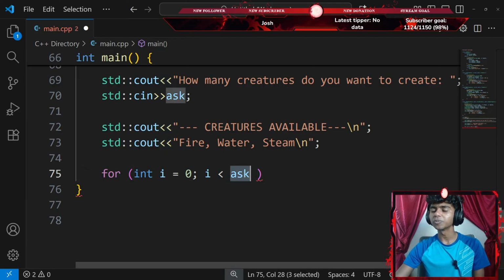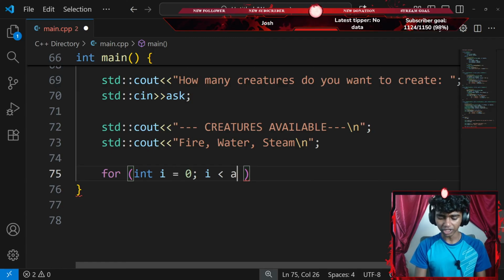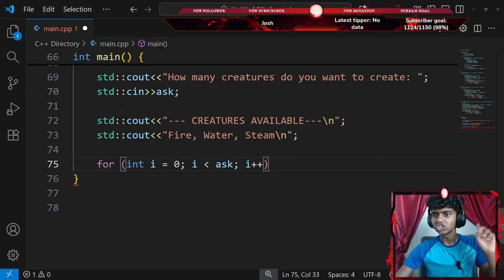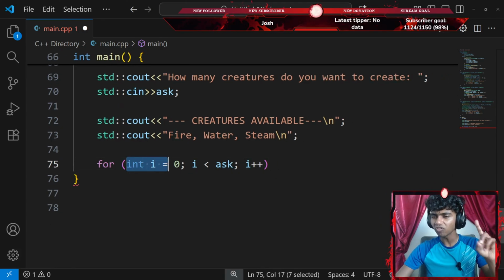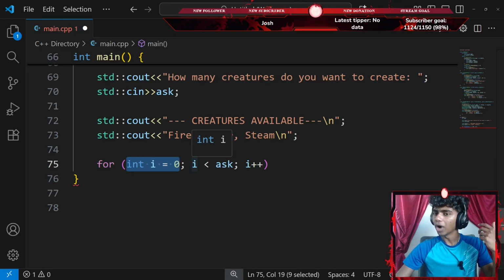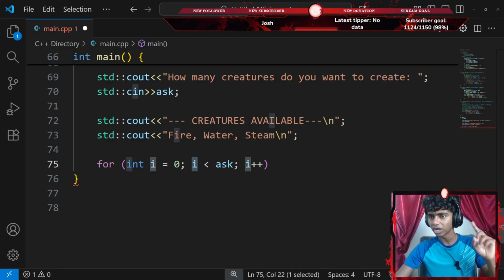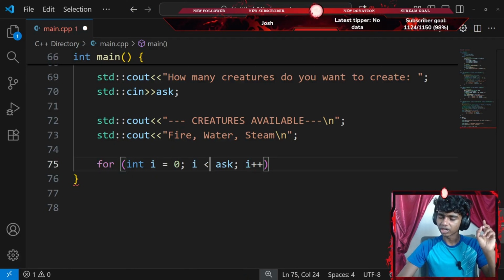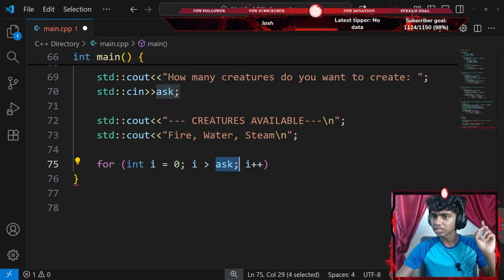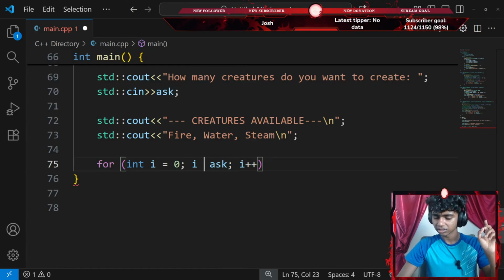Oh, I see. Okay, this does make sense. And then I'll go with the pair of curly braces. I'm going to increment my i by 1, so I'll go with something like i++. Okay, so let's read what this says. For every integer i which equals 0, while 0 is less than ask, I think less than makes sense.